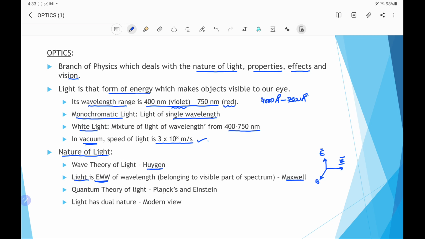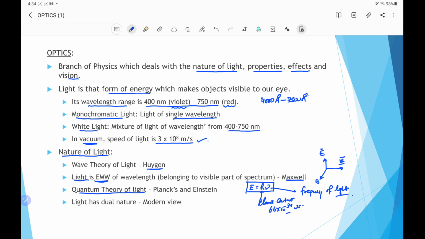For that, Planck and Einstein proposed that light is in the form of packets of energy, and those packets of energy are called quanta, and the theory is called the quantum theory of light. The energy of a packet depends on the frequency of light, and the energy is given by h nu, where h is Planck's constant, and its value is 6.6 into 10 power minus 34 joule second, and nu is the frequency of light.